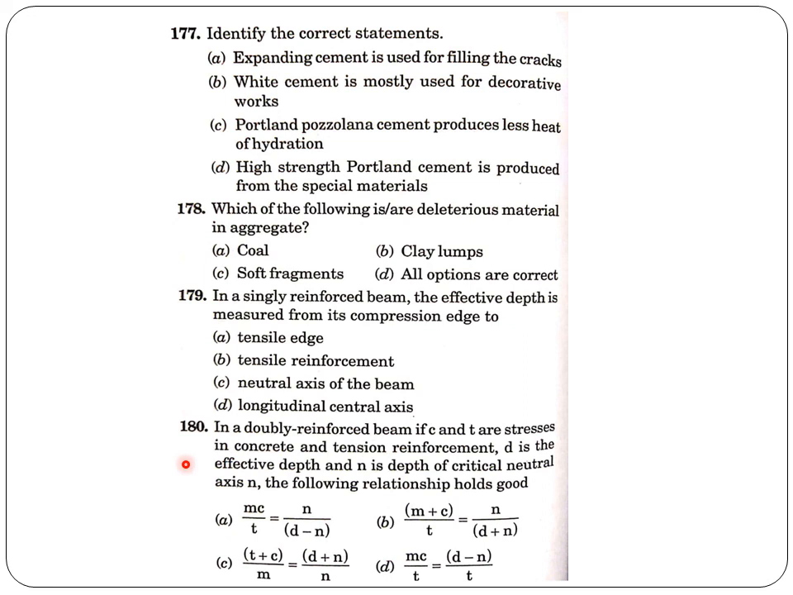Next question, in a doubly reinforced beam, if C and T are stresses in concrete and tension reinforcement, D is the effective depth and N is the depth of critical neutral axis, the following relationship holds good. Answer is option A, mC by T equal to N by (D minus N).